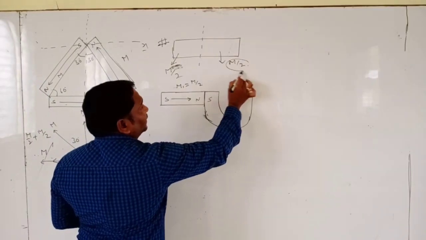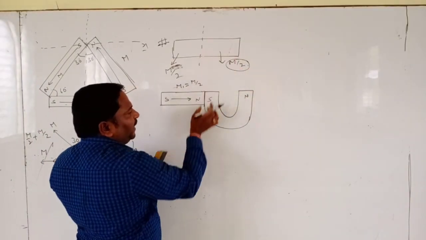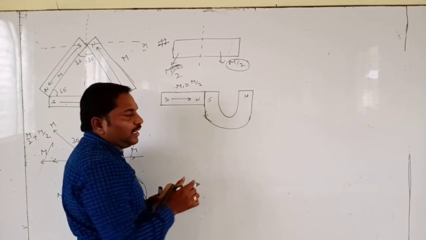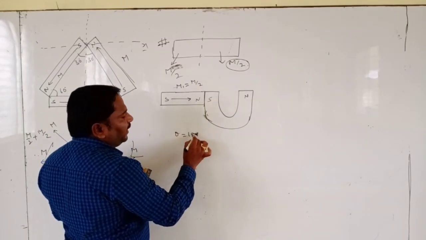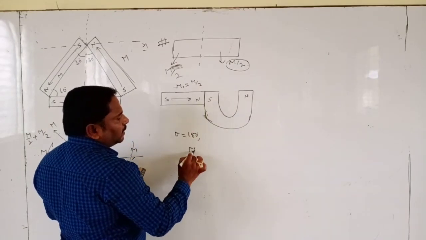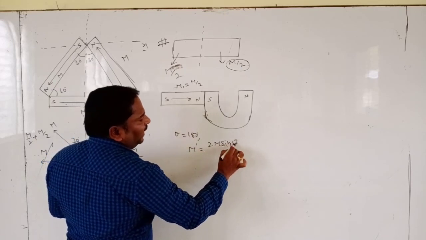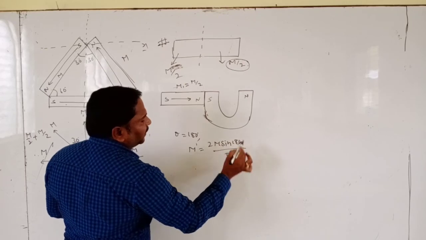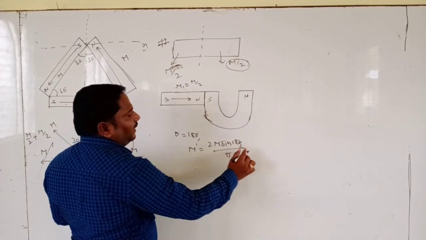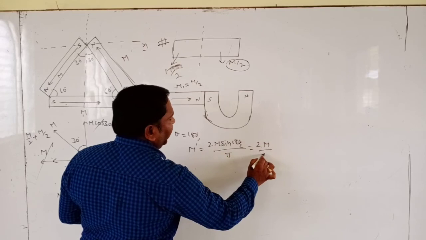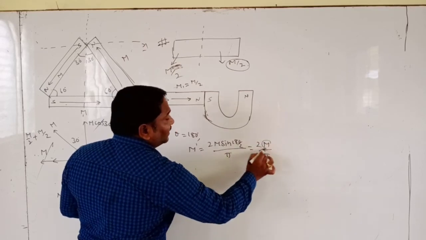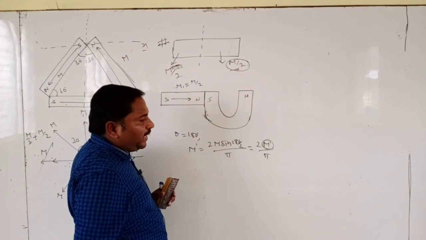Now this piece is bent in the form of a semicircle. Theta is equal to 180 degrees. Now use the arc formula: 2M sin(180 by 2) by pi. Sin 90, so this is 2M by pi. But here M means M by 2.